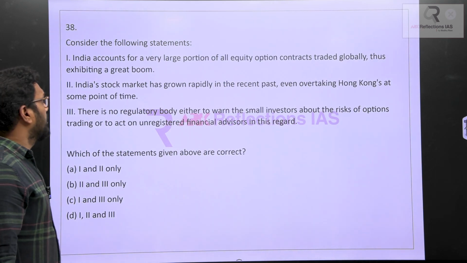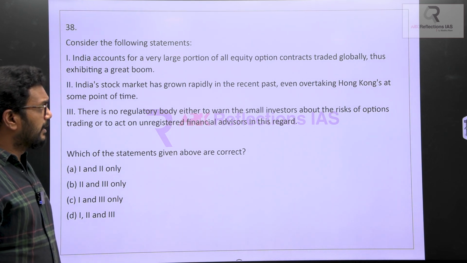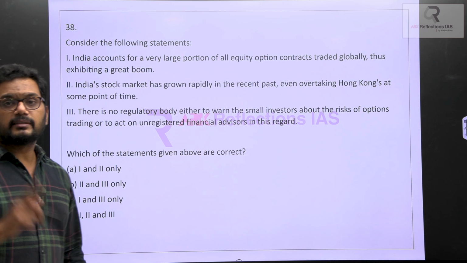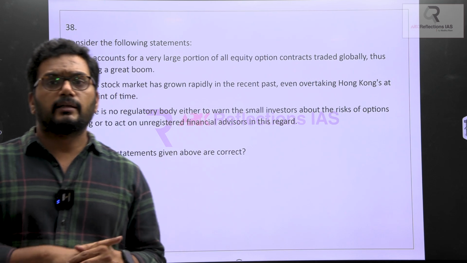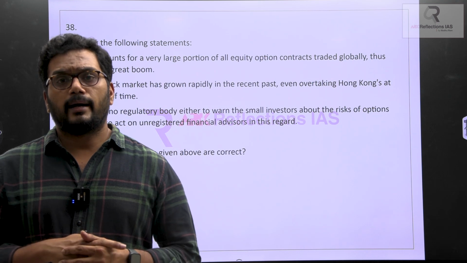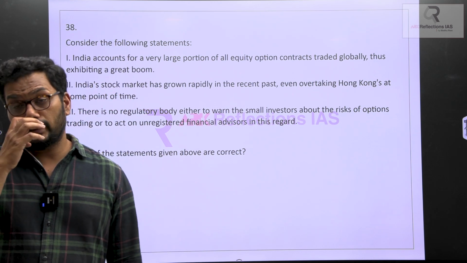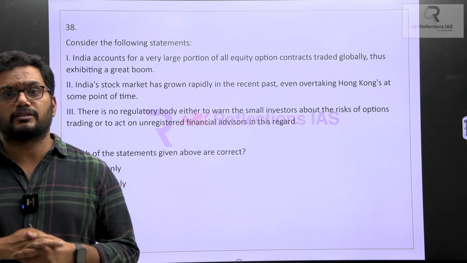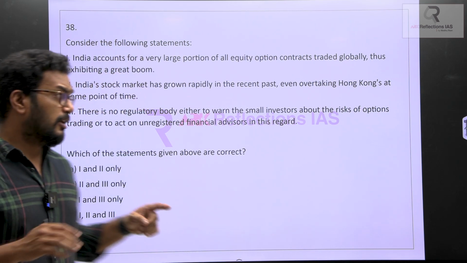Next, consider the following statement. India accounts for a very large portion of all equity options contracts traded globally, thus exhibiting a great boom. Remember, we have discussed in the current affairs classes that Raghuram Rajan, the former RBI governor, stated that India's share market is booming, and it is like a hollow balloon, so all perfect measures need to be taken, because we never know when this vacuum or hollow balloon can burst. So take a lot of measures to ensure there is safety for the investors.